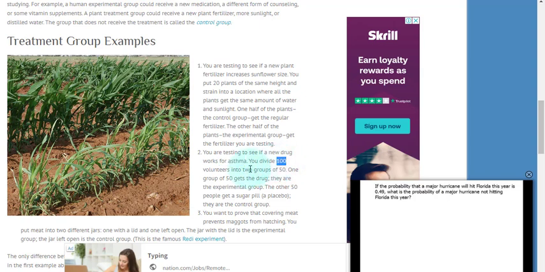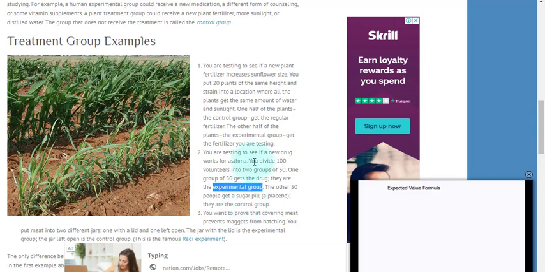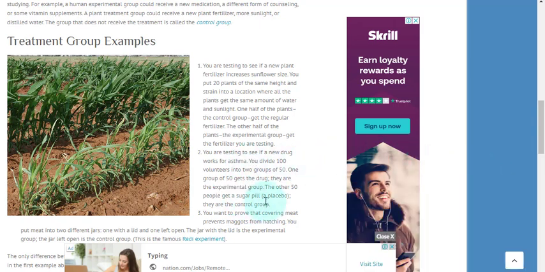So you divide 100 volunteers into two groups of 50. One group of 50 gets the drug; they are called the experimental group, or otherwise the treatment group. The next group is called the control group, which does not get the drug; they get the placebo.